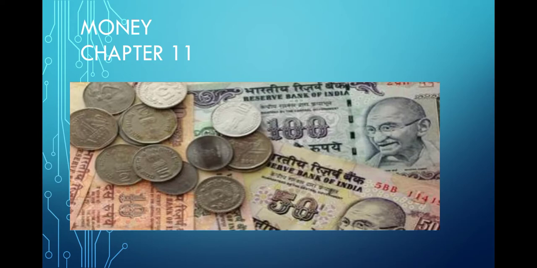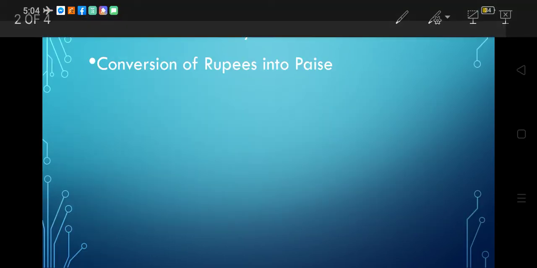So now it is time for us to continue with the chapter. We have already started the chapter Money, that is chapter number 11. In our previous class we have seen the different types of coins and notes in circulation in India. We have also learned about the symbols used in writing for rupees and paisa. This much we have learned in our previous class. Today we are going to learn about conversion of money.